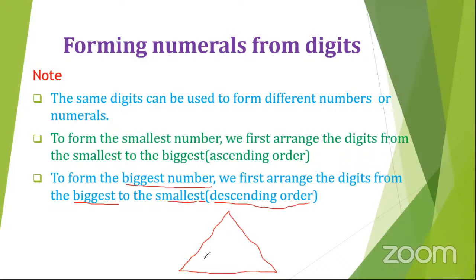And we shall say this is the first or the biggest until we reach the smallest. Yes? So when you turn it, this is how it can look like. As you're arranging them, you'll start with this biggest number, you move to the one that is not so big in that order until you find the smallest digit here. So this is what we refer to as the descending order.